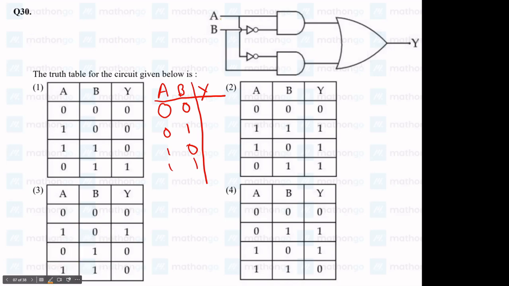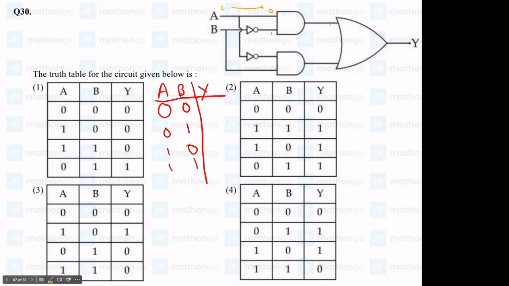Okay, now let us put 0 and 0 in both cases. If we put 0 and 0, A gives us 0 over here, and B's 0 goes through the NOT gate and becomes a 1. But as this is an AND gate, we need both inputs to be 1 for it to give a 1. Because there's a 0, we'll get an output of 0 in the first gate.